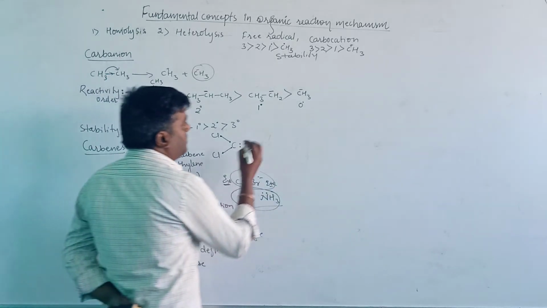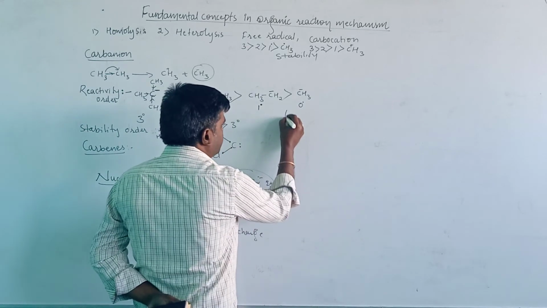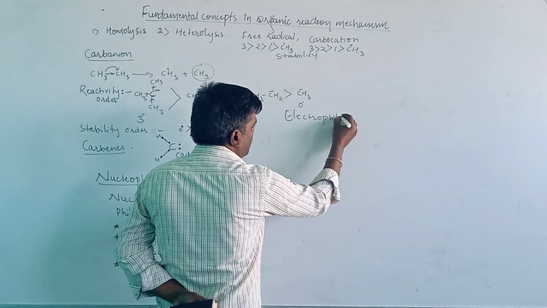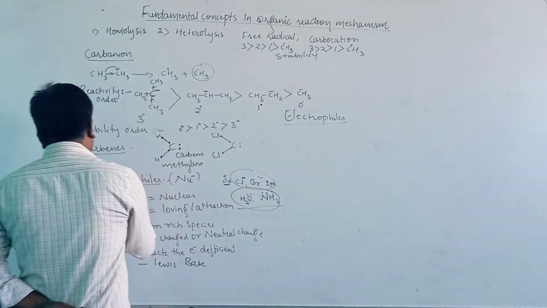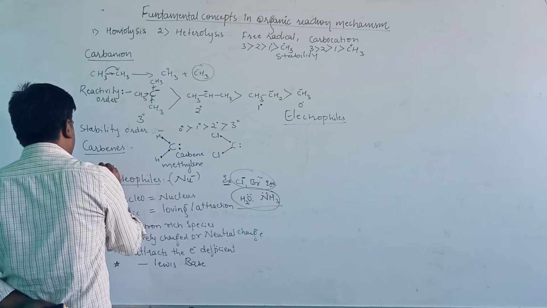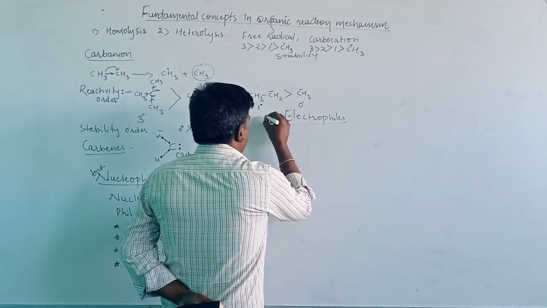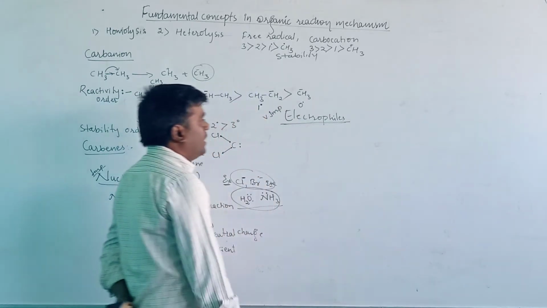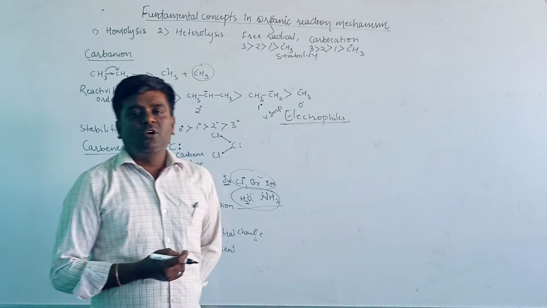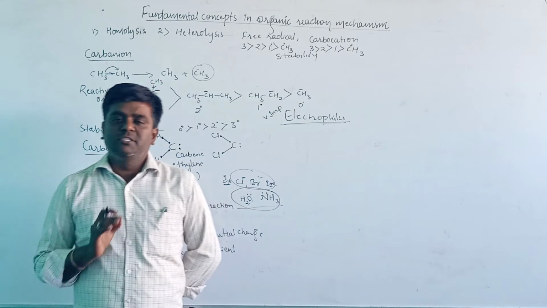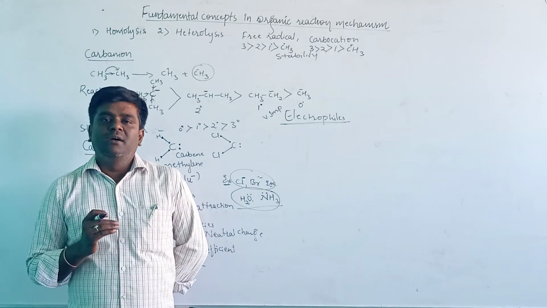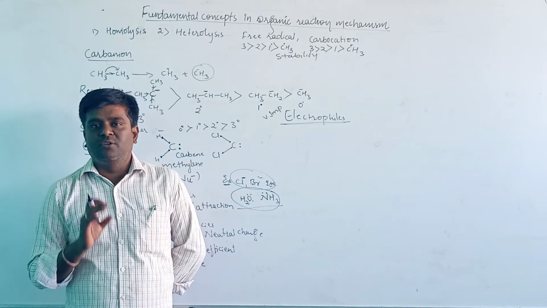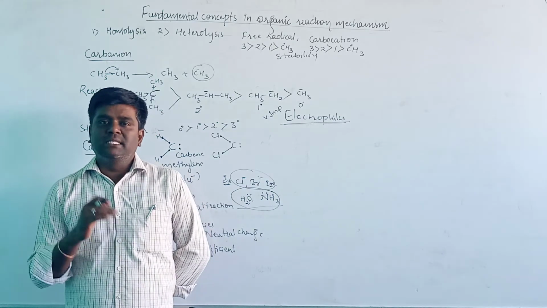Well, let us see another topic, that is electrophiles. Electrophile is important, and nucleophile is also very important. Electrophile means an electron deficient center or deficient species attracted towards the electron rich center. These contain fewer electrons and are attracted towards the electron rich center.